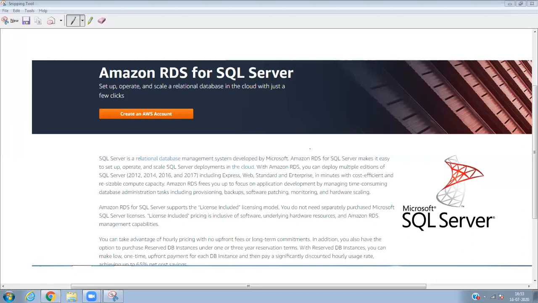And I love this symbol. What do you say, Yuvraj? The Microsoft SQL Server logo is very nice.